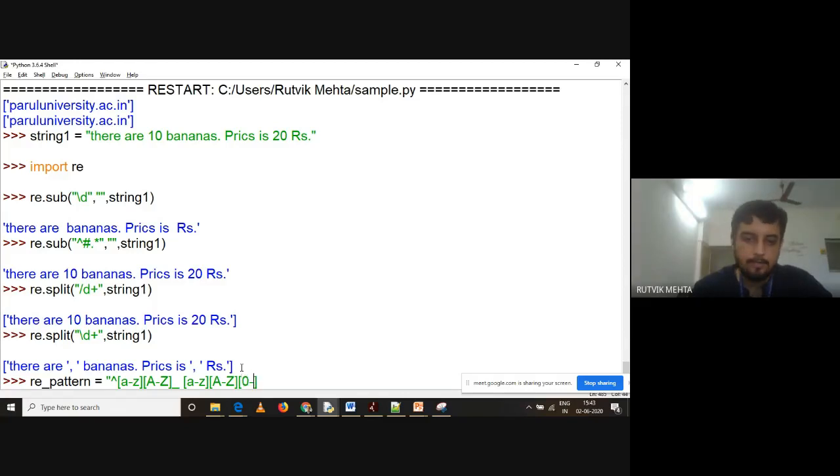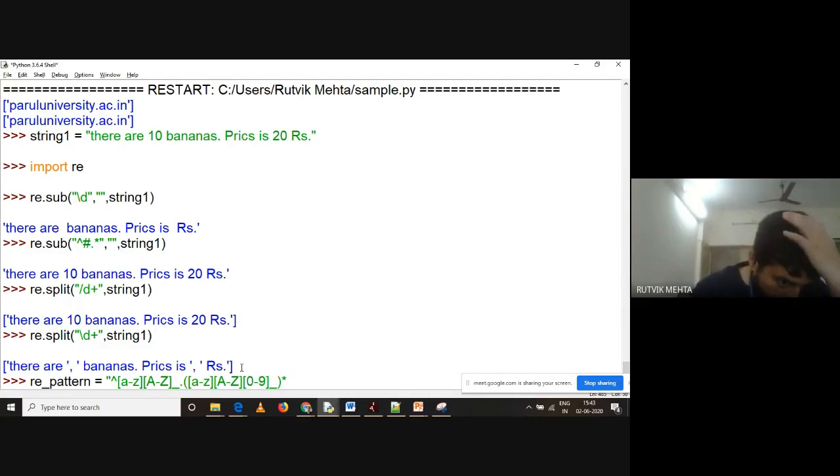zero to 9, क्योंकि उसमें बाद में नंबर भी आ सकता है या फिर से अंडरस्कोर आ सकता है. और ये सब का क्या हो सकता है? There can be multiple occurrences of all of them, right? So what I will be doing is I will be putting a dot over here and here I can put star. Or I can put it in a bracket and then I can put star. Right? So what is star? Star means 0 or more occurrence.